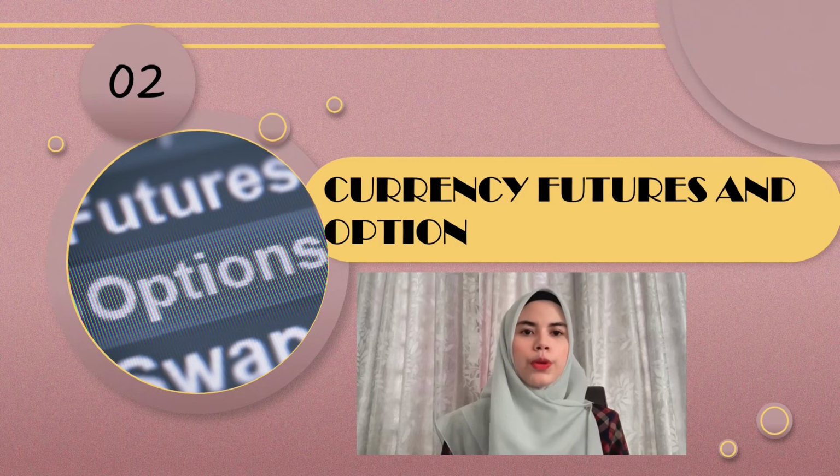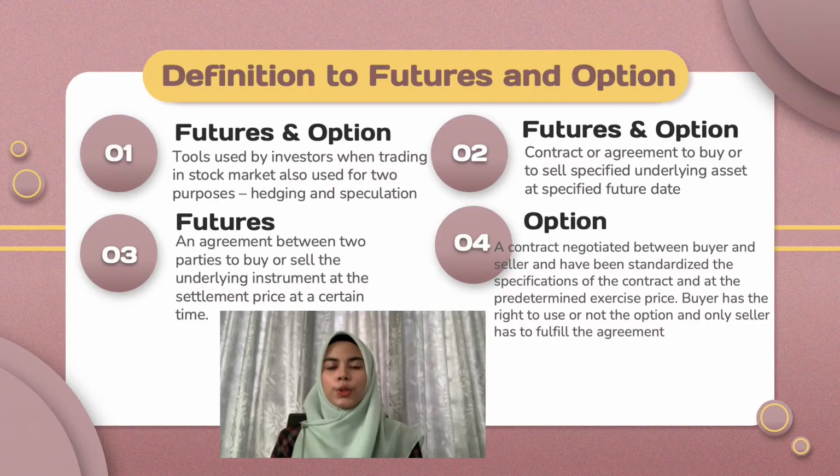Okay, now we will move on to the currency future and option. So, what is future and option? Future and option are tools used by investors when trading in the stock market, also used for two purposes, hedging and speculation. Other than that, future and option are also a contract or agreement to buy or to sell a specific underlying asset at a specific future date.